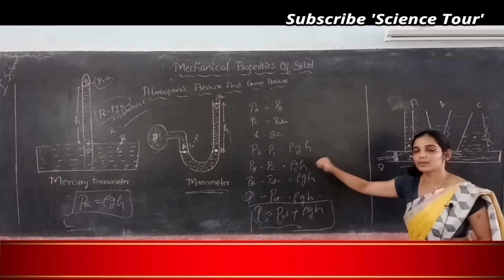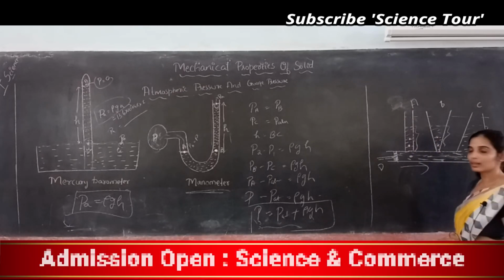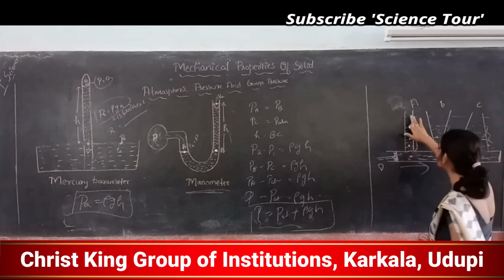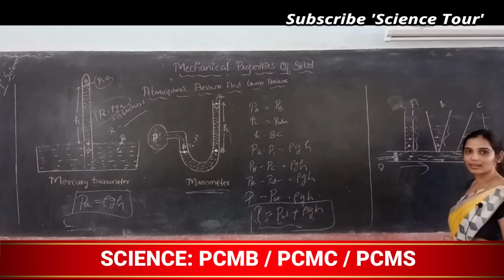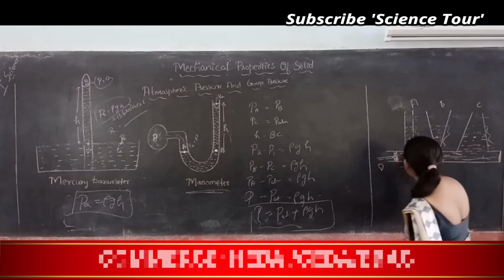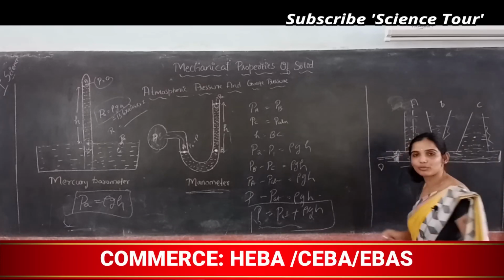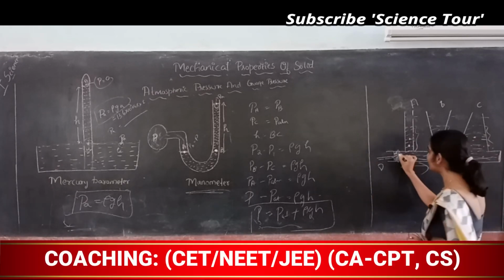I release this piston, they will come down, all the water will be at the same level. So if I release this piston, all the water level will decrease in all the 3 containers. Because you are pushing the piston, you are nothing but applying pressure to this layer of water. Am I right? So all these containers are filled with the water now.